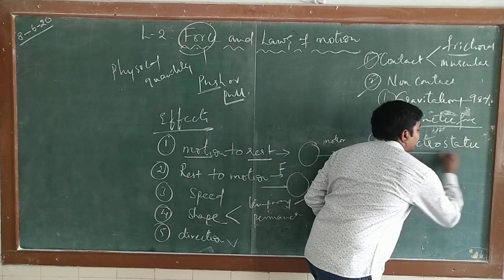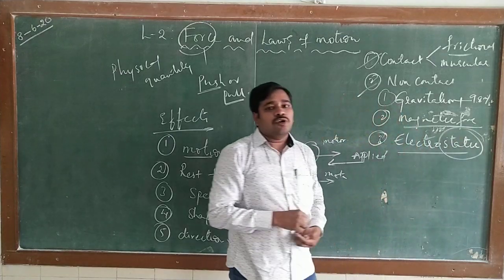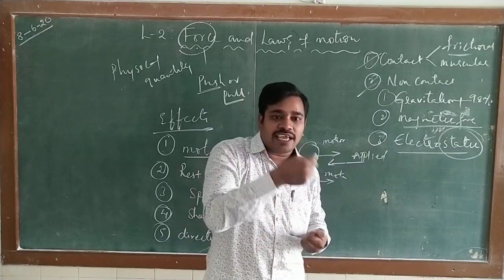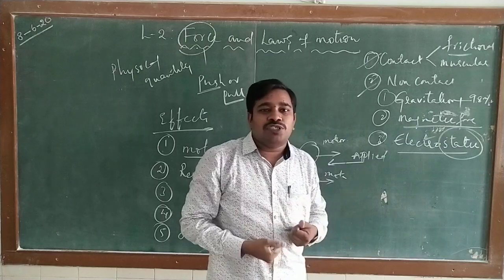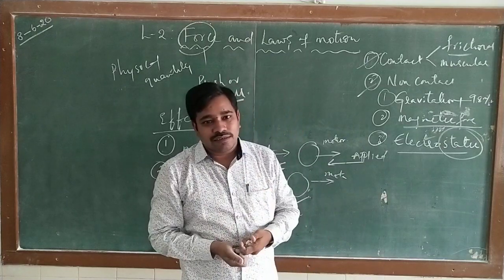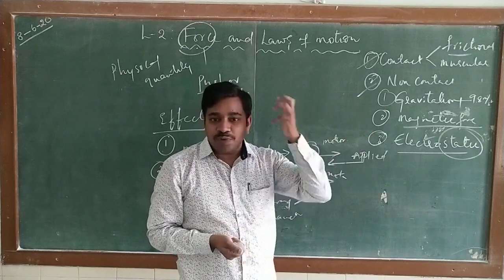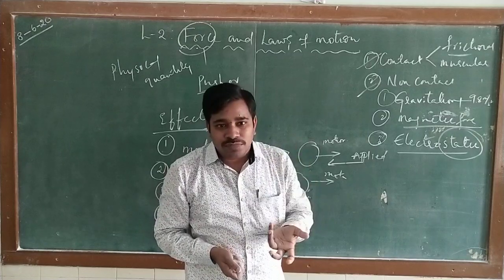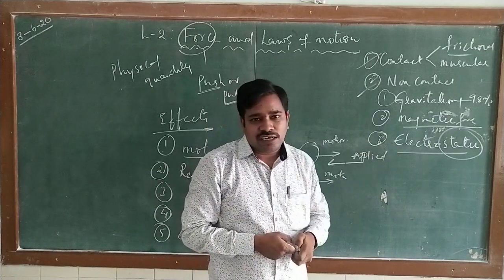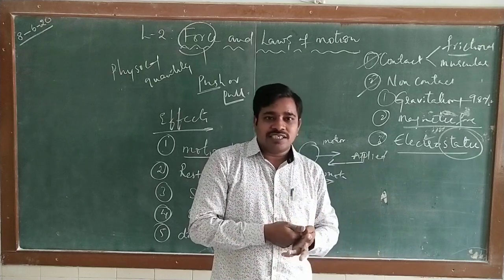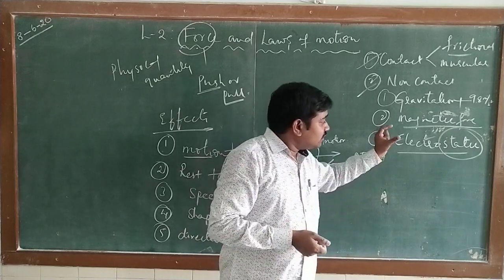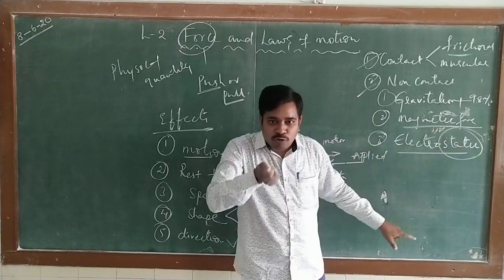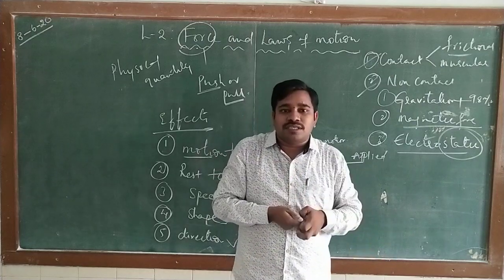What is this electrostatic force? What is static actually? Daily we comb our hair, and if we bring the comb near the papers, the papers are attracted towards the comb. Why is it happening? Because when we rub the comb on our hair, because of the rubbing, some charges are developed on the comb. Such charges are called static. Of electricity we have various branches: current electricity and static electricity. Here the charges developed on the comb are static, nothing but at rest. Whenever we bring the comb near the papers, it will attract the papers.